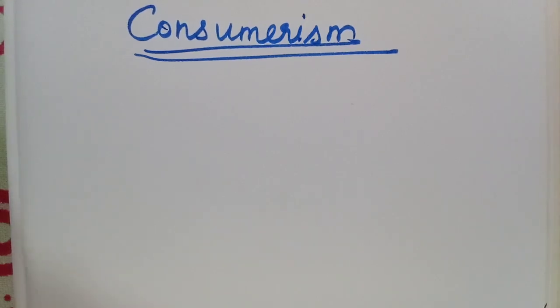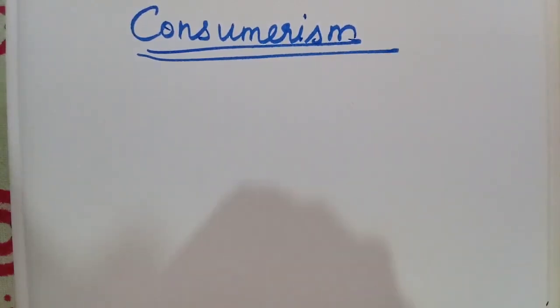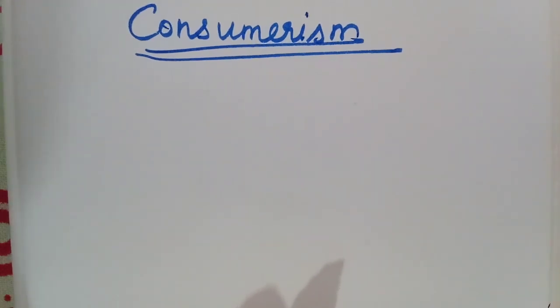So they are the consumers. The people who consume goods or services, in short, they are the consumers. We have learnt already how they were exploited.